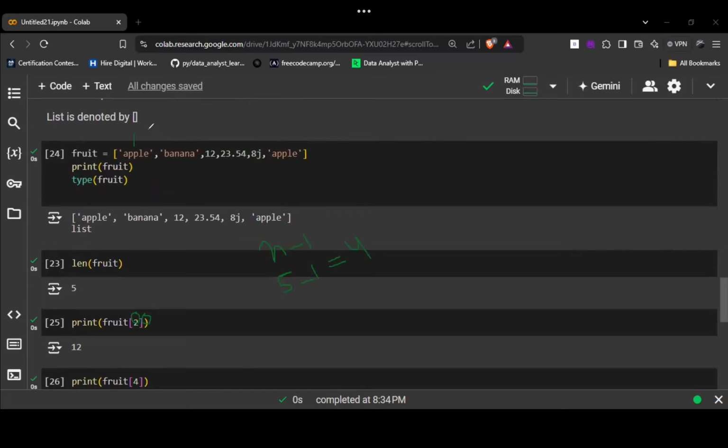So this is positive 1. Sorry, it's 0, 1, 2, 3, 4, and 5, right? This is my positive indexing. And how does negative indexing work? This apple is at index -1, right? This 8j is at -2. This is at -3. This is at -4. This banana is at -5. And this apple is at -6. Understood? This is how indexing works, positively and negatively. First, let's be clear with the positive indexing, then we'll go on to negative indexing.